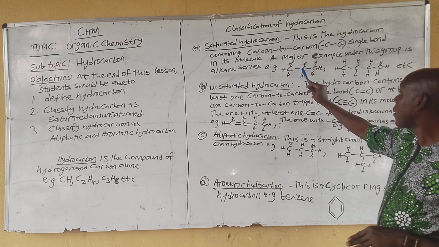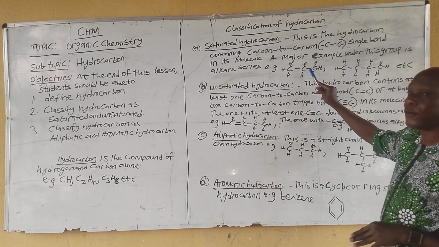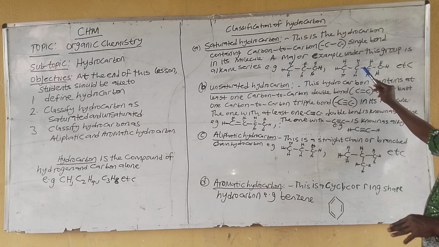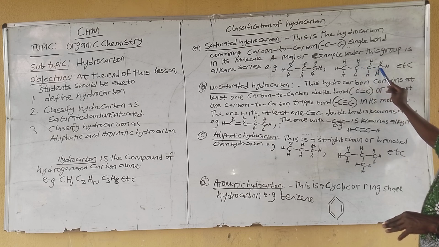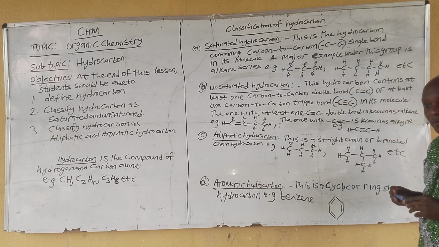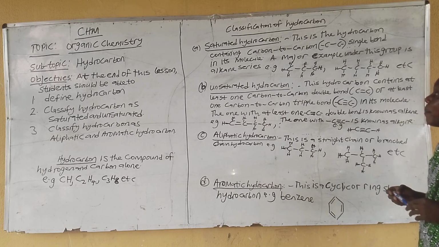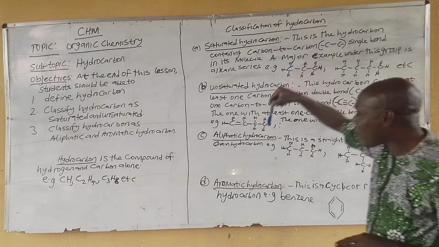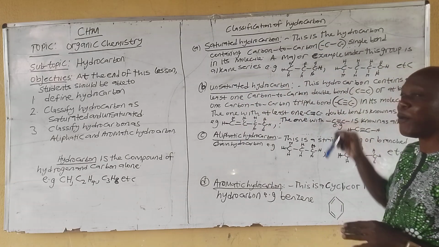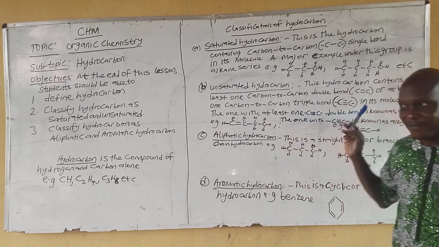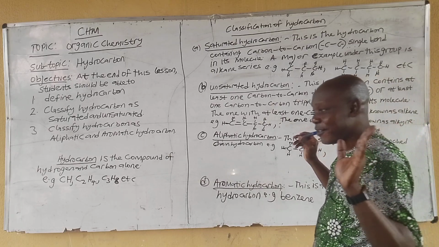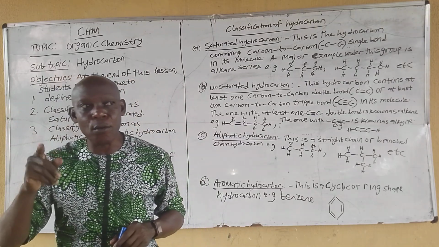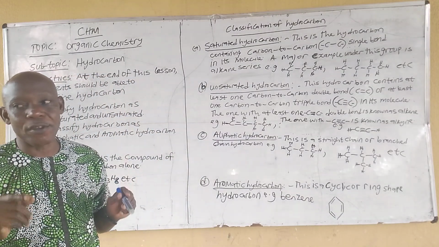Are you getting it now? Carbon to carbon single bond. Go to the second example also. Carbon to carbon single bond. No double bond at all. Is that clear? So when we now talk about unsaturated hydrocarbon, this is the hydrocarbon containing at least one carbon to carbon double bond. Others may be single bond. I want you to look at the definition very well. At least one carbon to carbon double bond. Others may be what? Single bond.